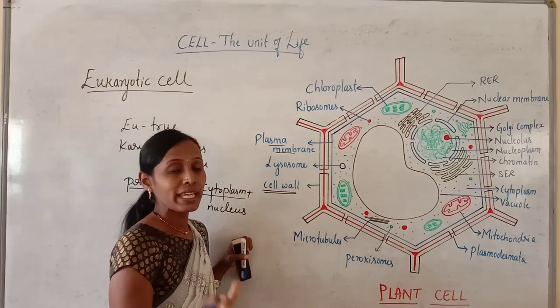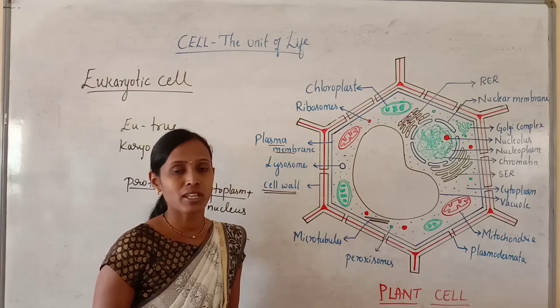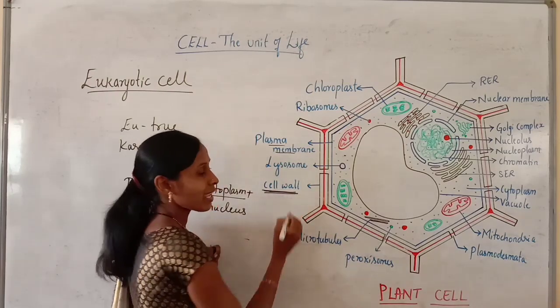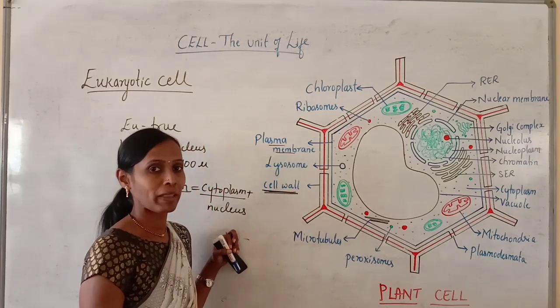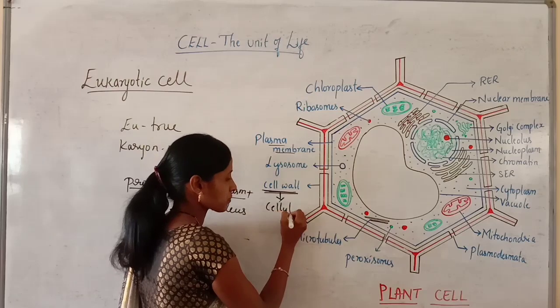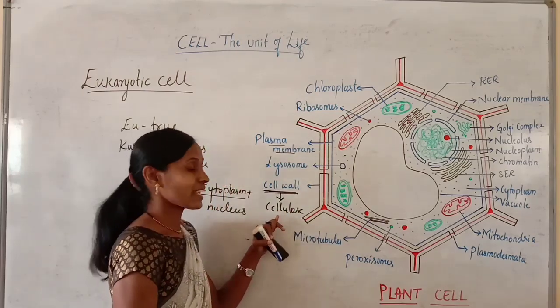So the cell wall is the characteristic feature in case of a plant cell. We cannot find a cell wall in case of an animal cell. That's why the presence of a cell wall is the characteristic feature of a plant cell, and this cell wall is made up of cellulose.